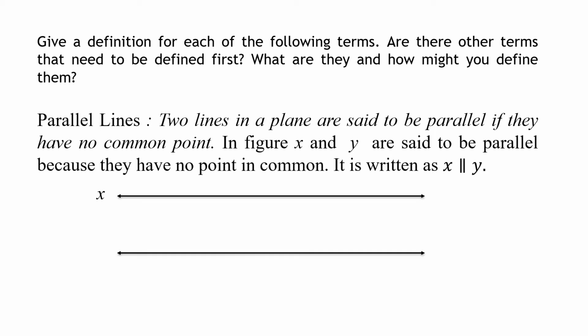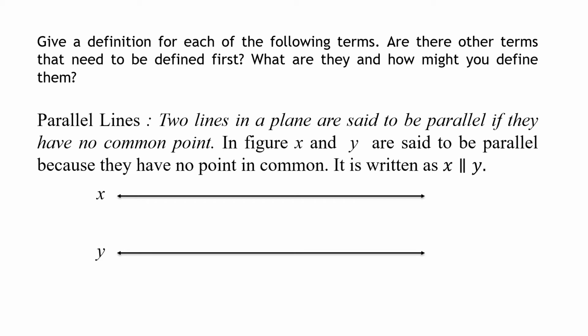So you got a line X and a line Y, as you can see in the figure, and these two lines are parallel lines because they will never meet or never have a point in common. Now you know a line can be extended indefinitely in both the directions. So if you extend X in both directions and Y in both directions, they will never meet. And the distance between these two lines will always remain the same. Means it never ever meets. So such lines are called parallel lines.